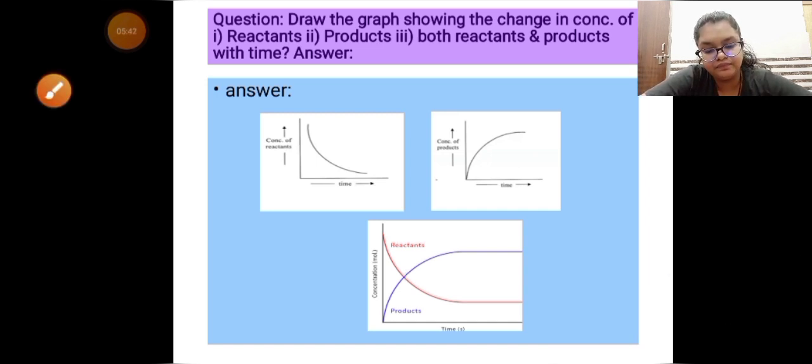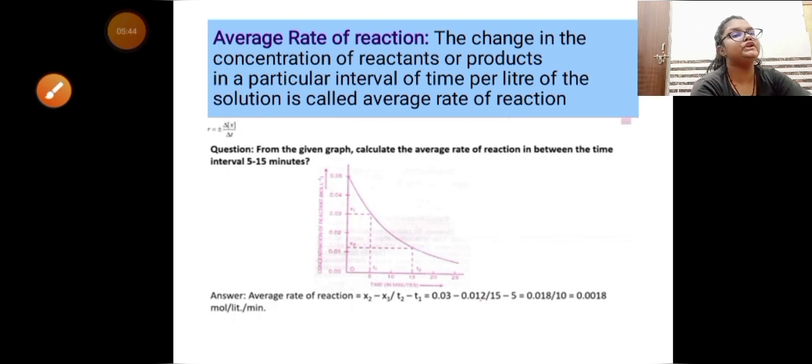So next is average rate of a reaction. Average means a particular period of time, an interval of time. The change in the concentration of a reactant or a product in a particular interval of time per liter of the solution is called average rate of a reaction. Meaning we are talking about a time period. For example,